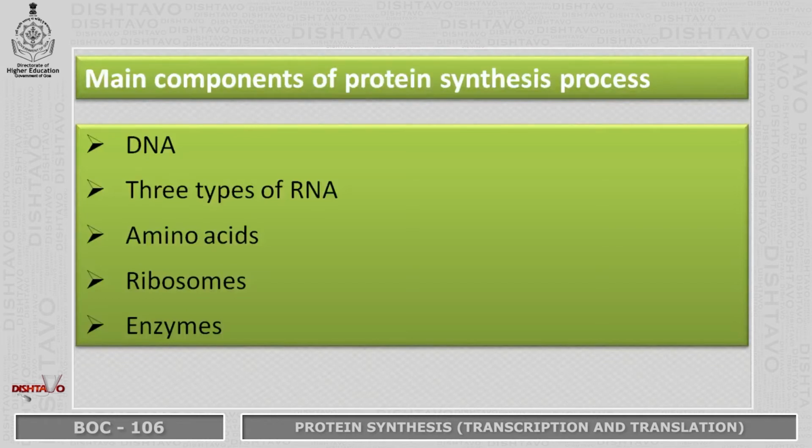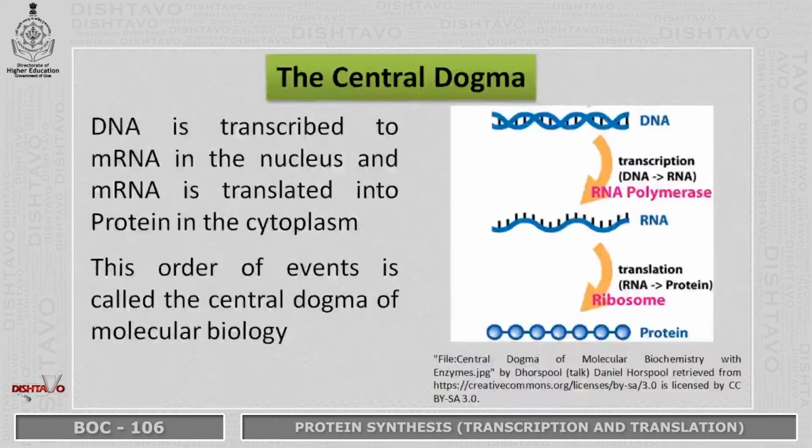These are some of the important components of protein synthesis. The first thing is DNA. There are 3 types of RNA, amino acids, there are 20 amino acids, ribosomes and enzymes. DNA is transcribed to mRNA in the nucleus and mRNA is translated into protein in the cytoplasm. And this order of events is called the central dogma of molecular biology. You can see the figure, DNA to RNA and RNA makes proteins.